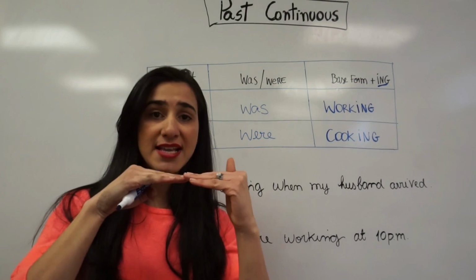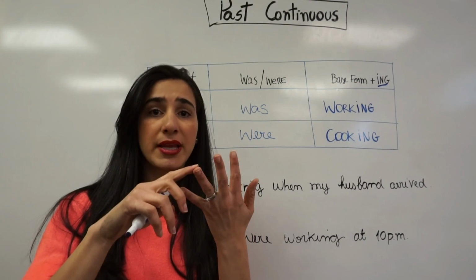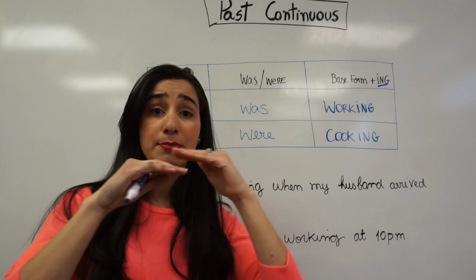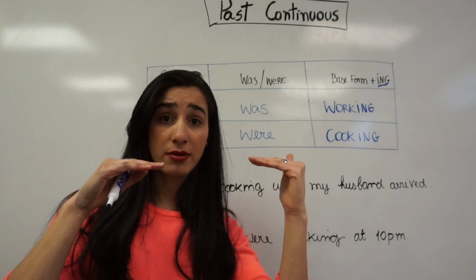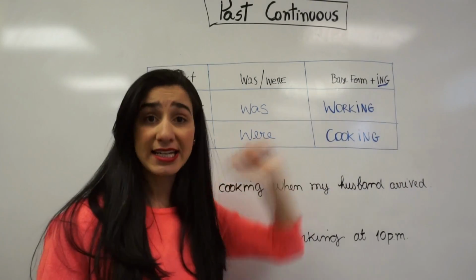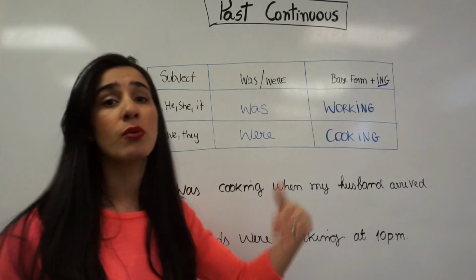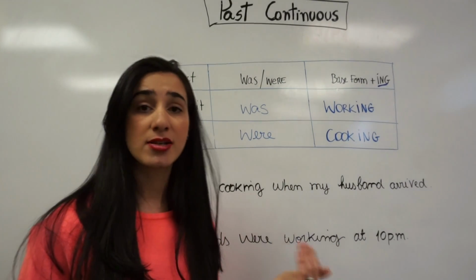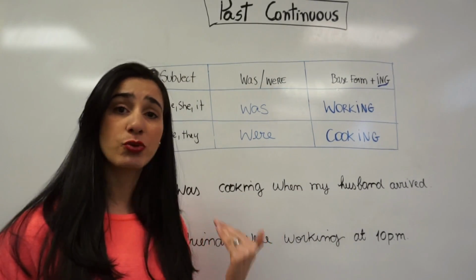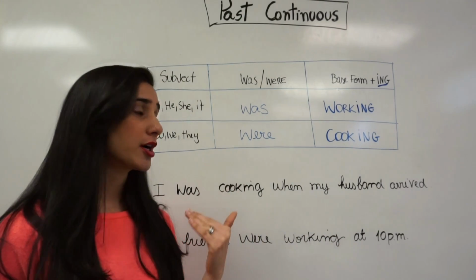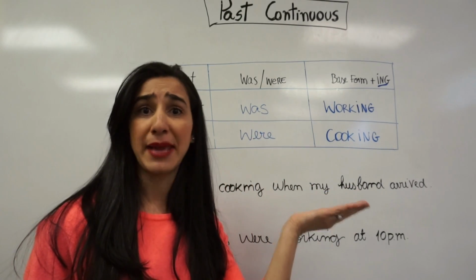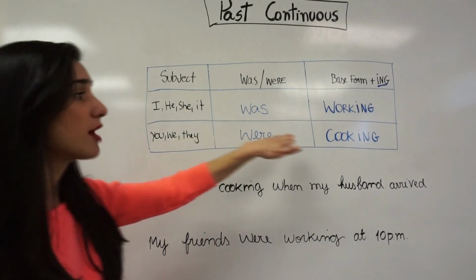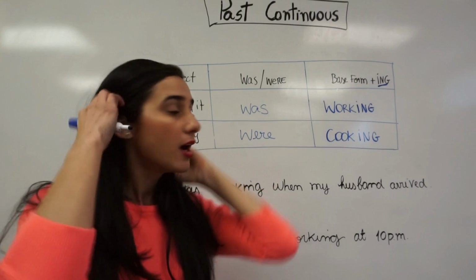You're gonna need the base of the verb, work, play, study, wake up, plus the ing. So work, working, cook, cooking, play, playing. So I was playing, she was working, they were painting the wall, something like that, okay? So this is what you have to know, okay?